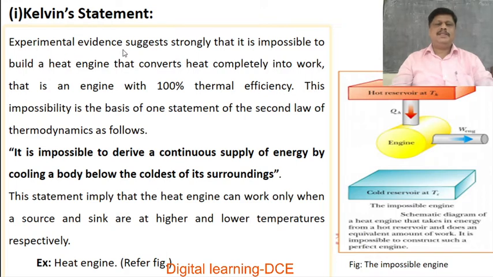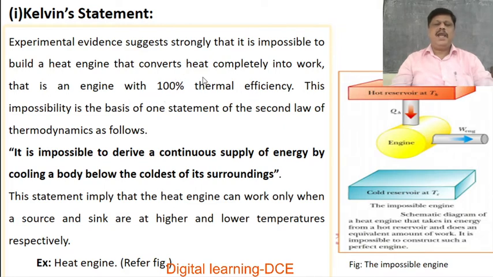Experimental evidence suggests strongly that it is impossible to build a heat engine that converts heat completely into work, that is, an engine with 100% thermal efficiency.